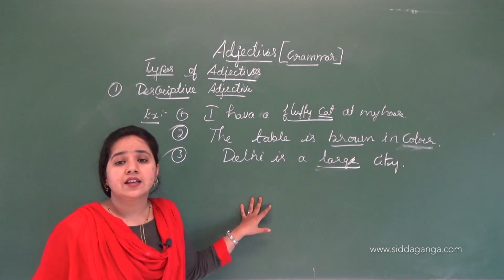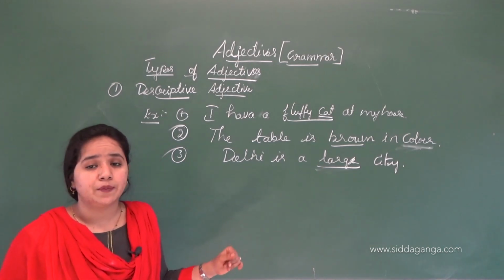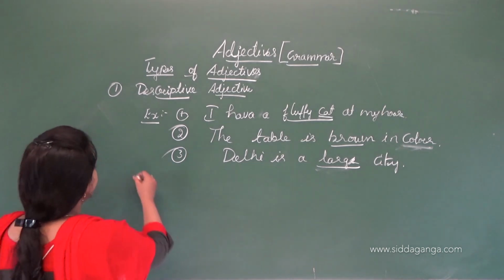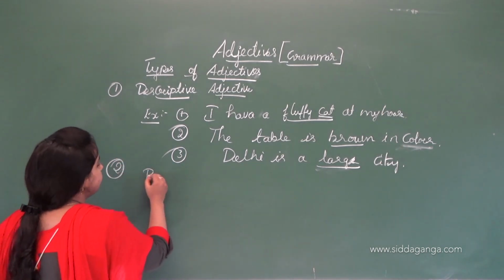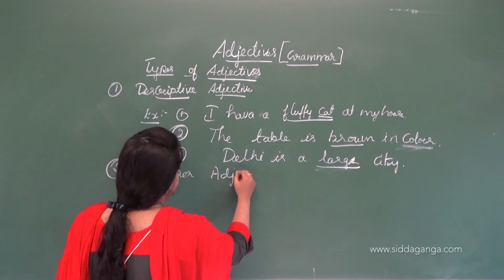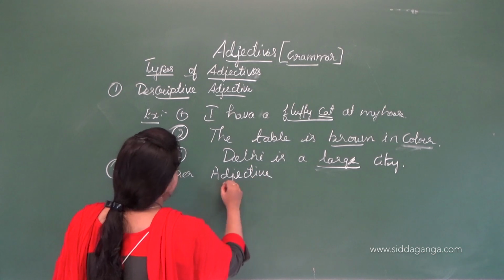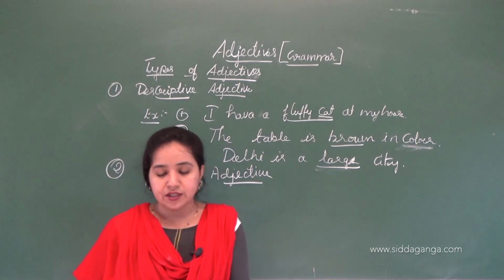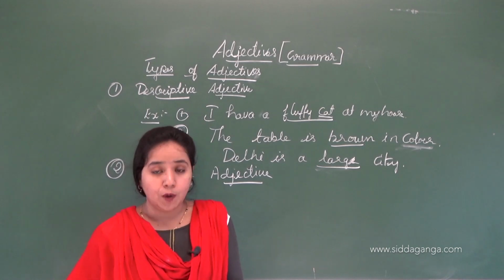So let's move on to the next type of adjective. Next is proper adjective. Proper adjectives are formed from proper nouns.